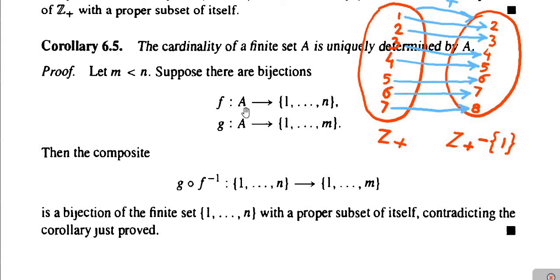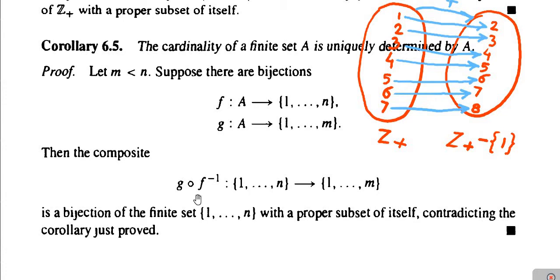Okay, the domain of F inverse will definitely be 1, 2, 3 up to N, and the range of G is 1, 2 up to M. So G∘F inverse is the composition of F inverse and G, and it is a mapping from 1, 2, 3 up to N into the set 1, 2, 3 up to M. And as we know, the composition of two bijective correspondences is again a bijective correspondence. Therefore this mapping G∘F inverse is a bijective mapping.